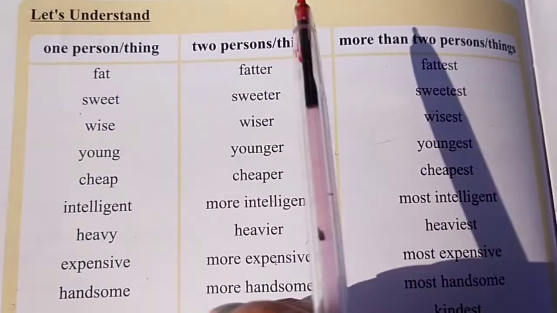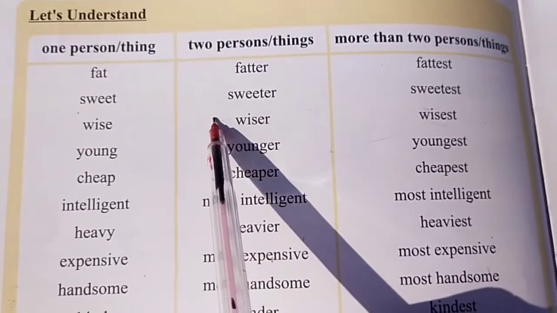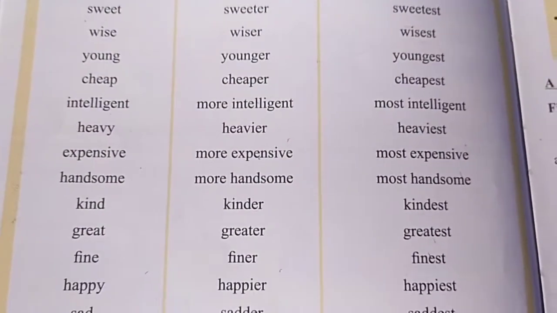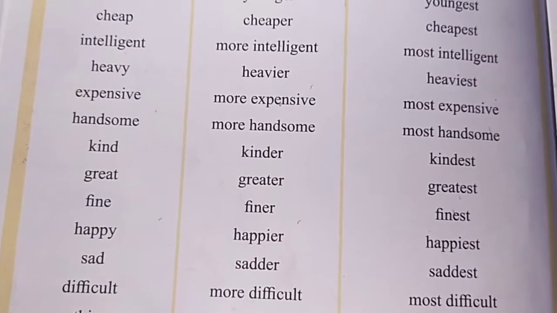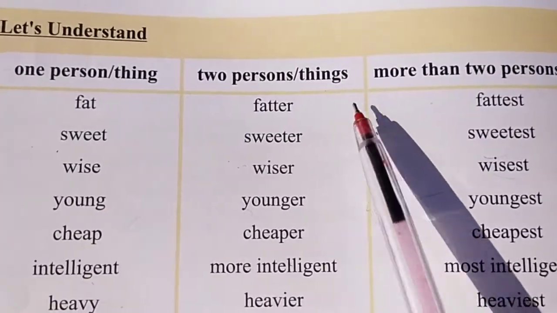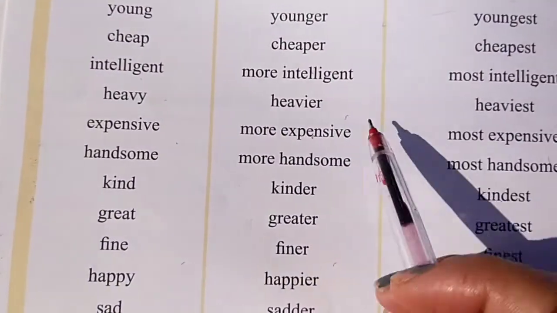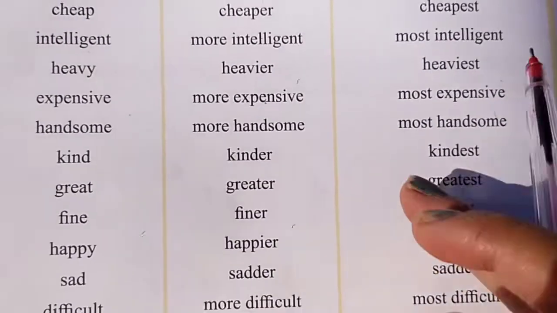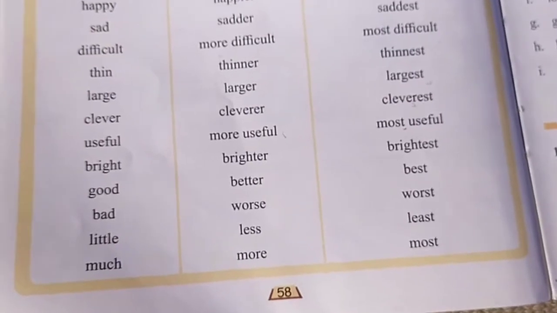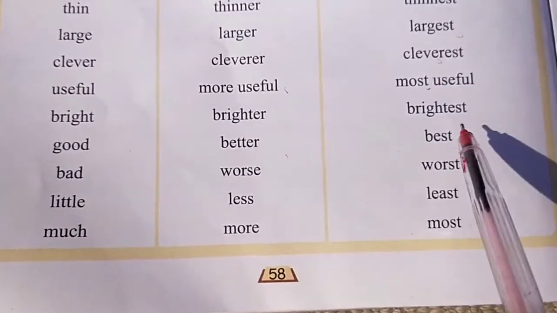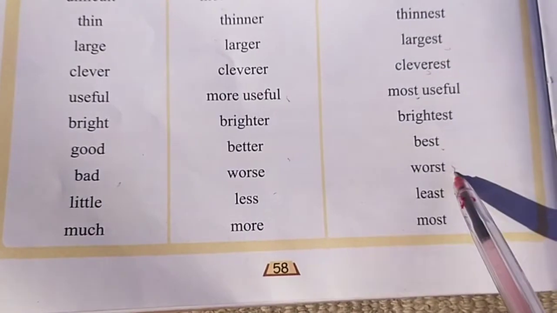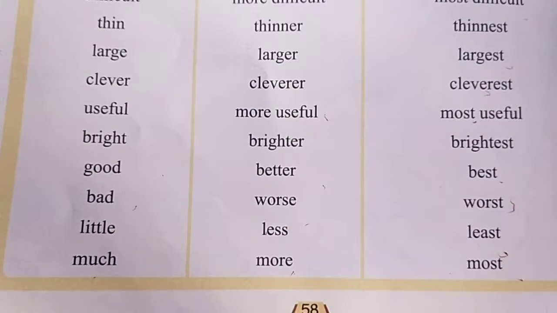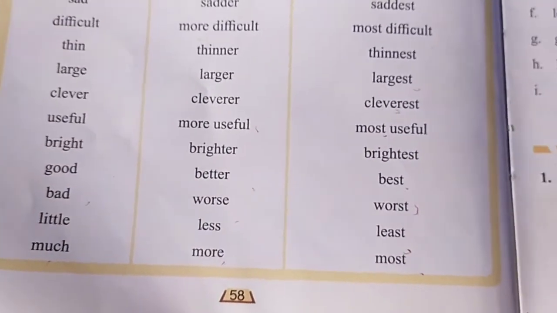Now you can see that in this table, in this part, we are talking about only one person or thing. इस part में हम two persons के बारे में बात कर रहे हैं. And in this one we are talking about more than two persons. You can see that कुछ adjectives में हमने यहाँ पे er लगाया है. और कुछ adjectives के साथ हमने comparative degree में more लगा दिया है और superlative degree में most लगा दिया है. And some adjectives are completely changed, जैसे good, better, best, bad, worse, worst, little, less, least, much, more and most. Okay, so in this way you have to learn all these adjectives.